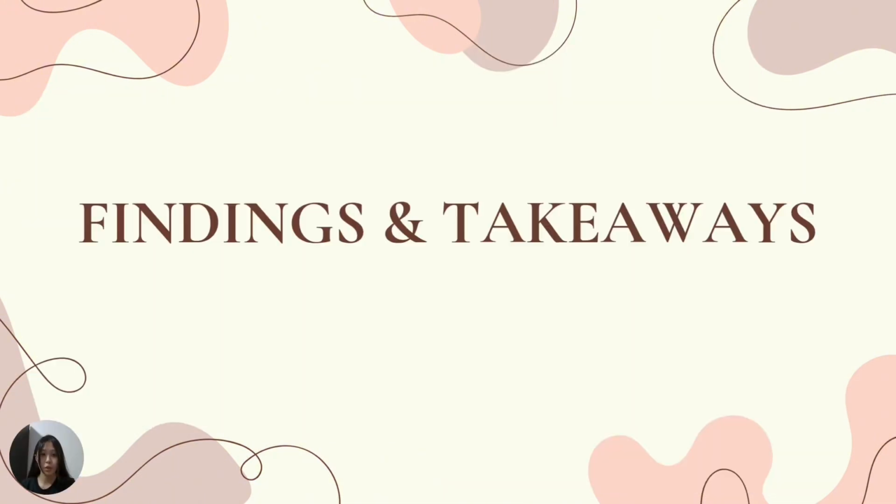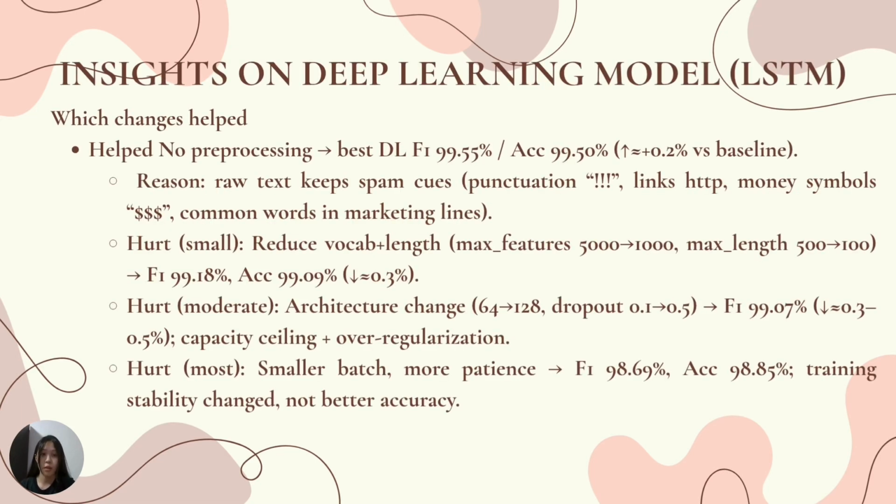Hi, my name is Tan Shua Mingyu and I'm going to present findings and takeaways. For insight on the deep learning model, LSTM, our LSTM works best with no preprocessing. F1 score is 99.55%, accuracy is 99.5%. The reason is that spam signals live in the noise, like triple exclamation marks, HTTP links, and triple dollar signs. When we change batch size or architecture, training got less stable and accuracy didn't improve.